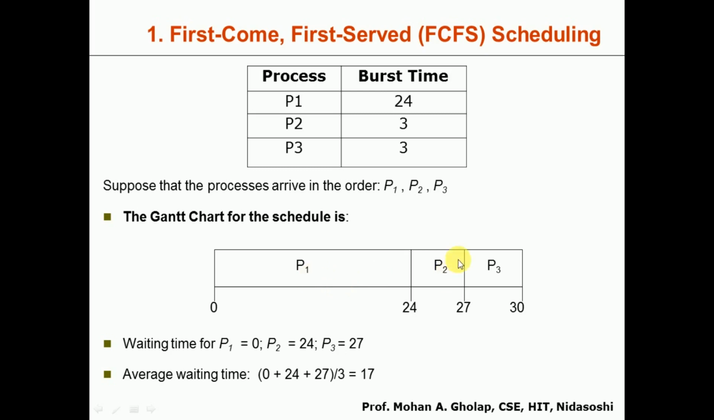So for P2, P2 has started the execution after waiting for 24 milliseconds. Okay, because for 24 milliseconds P1 was executing. So that's why the waiting time for P2 is 24. Similarly, P3 was waiting in the ready queue for 27 milliseconds. Okay, so the waiting time for P3 is 27. So if you take the average, the average waiting time will become 17 here. Okay, so this is about the first come first served based scheduling algorithm.